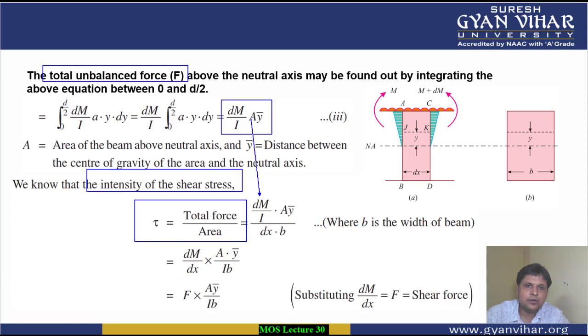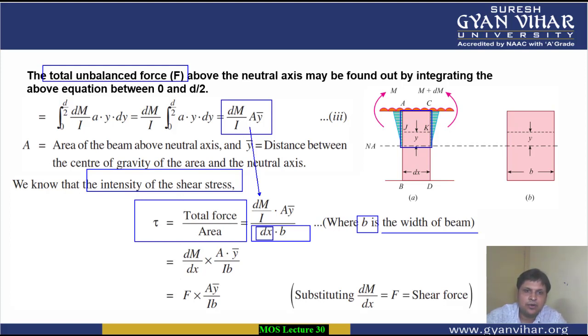Put the value of total force from this expression, and the area of this particular portion, if b is the width of the beam and the thickness you are taking is dx, will be b into dx. What will that give you?